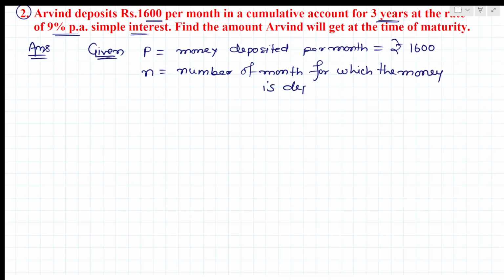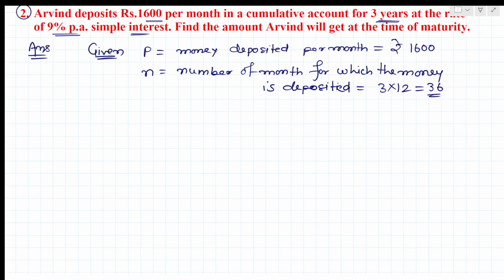So he is depositing money for 3 years, and we need to find the number of months. So 3 years multiplied by 12, we get 36. This will be 36 months.